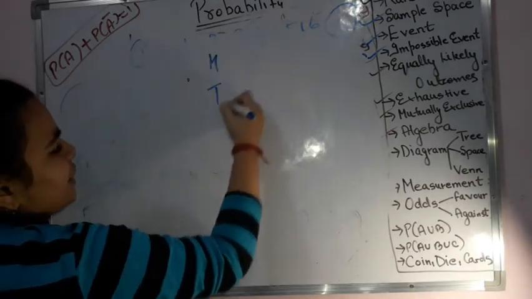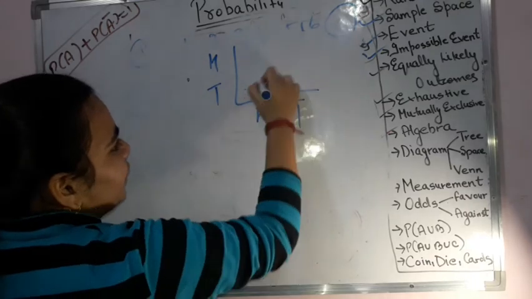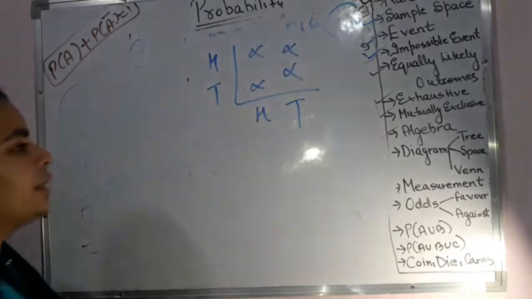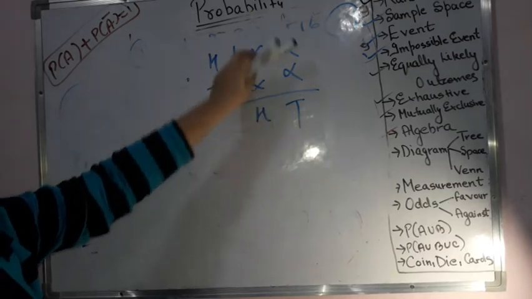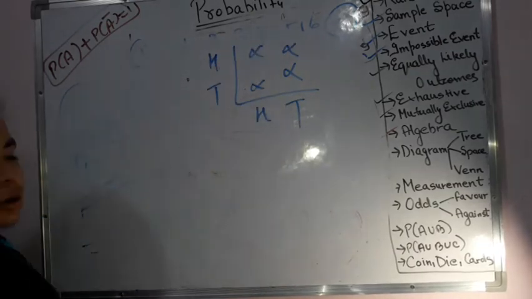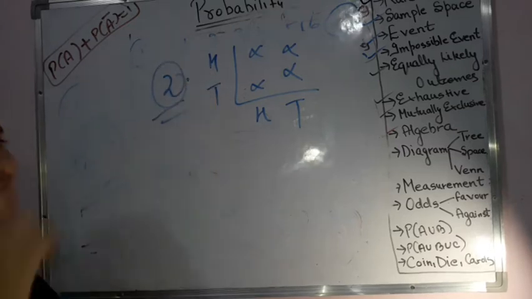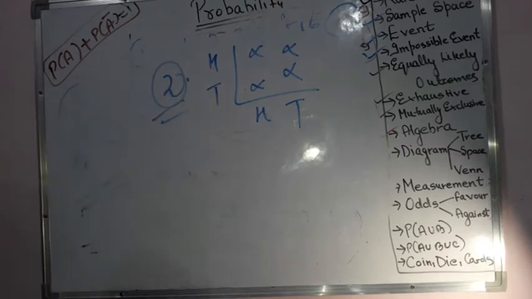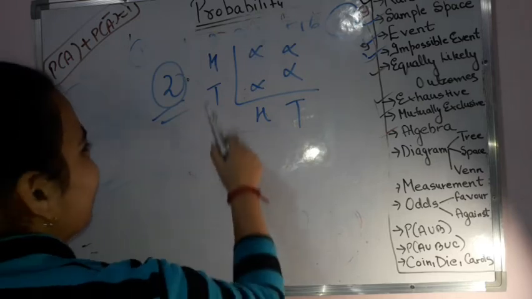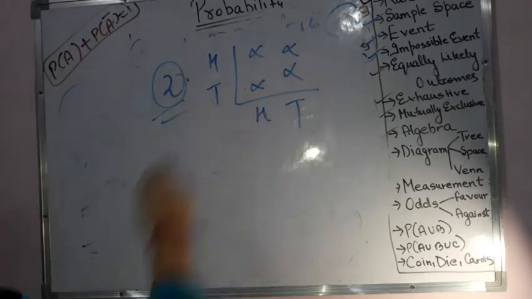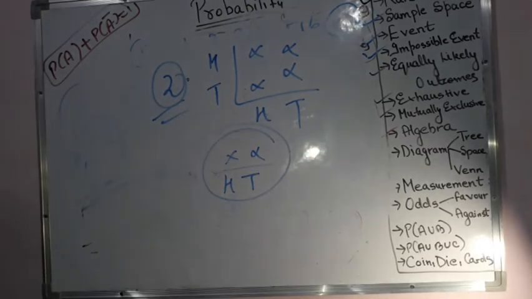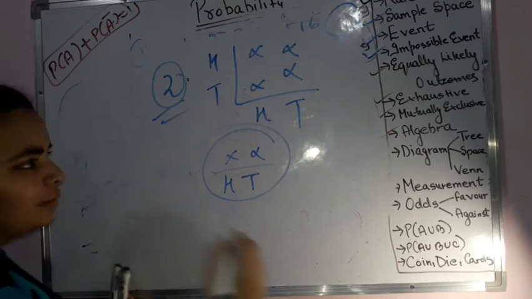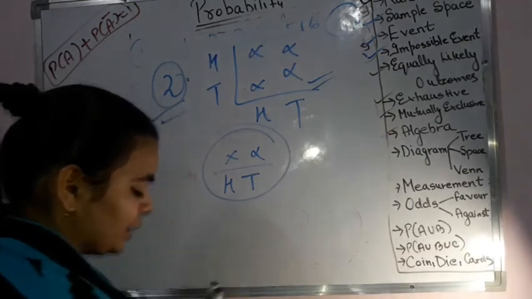Now, head and tail is there. Once you can get head or tail, the second time you can again get head or tail. Like this you are supposed to write: head head, head tail, tail head, and tail tail. That is 2 times tossing a coin, and you will get this. This is the sample space diagram. If you toss it once only, then you write it like this only. One toss, they don't ask you, they don't ask you for the space diagram at all.